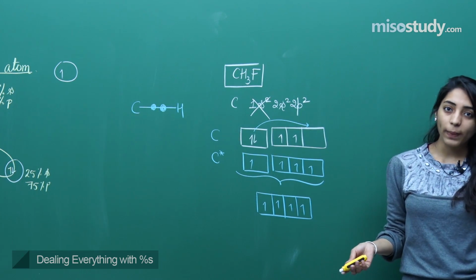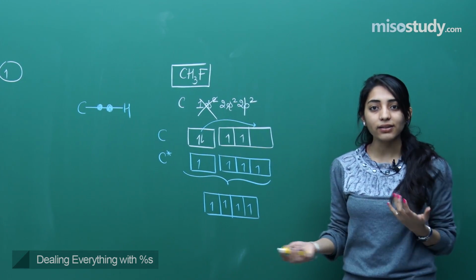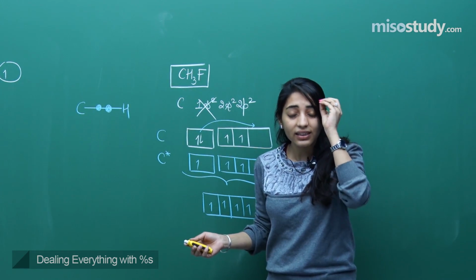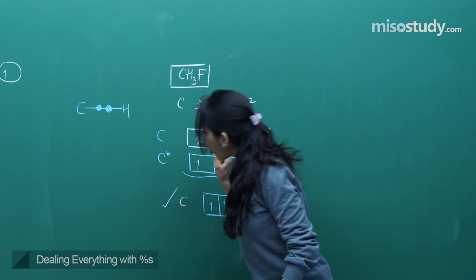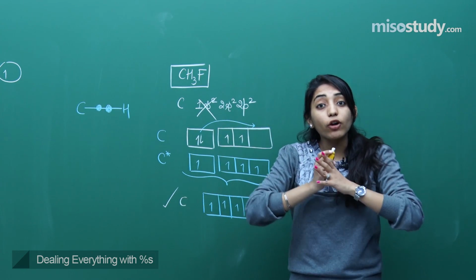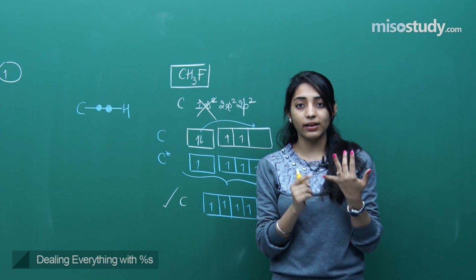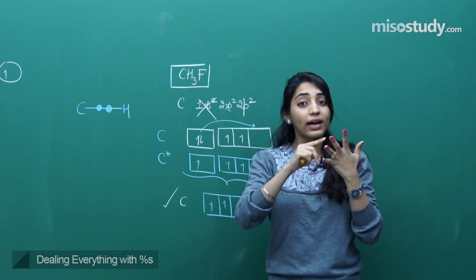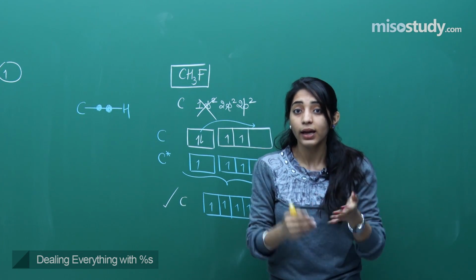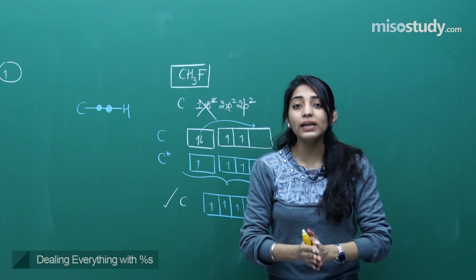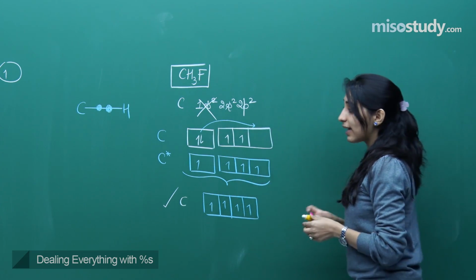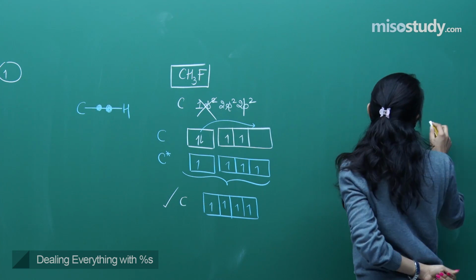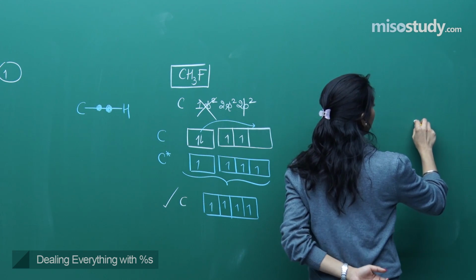Now, listen carefully. These hybrid orbitals still belong to carbon only. They have nothing to do with the incoming atom, nothing to do with hydrogen, nothing to do with fluorine. Right now, only the carbon atom was hybridized. So the orbitals that will be formed will be exactly the same as in the previous case.